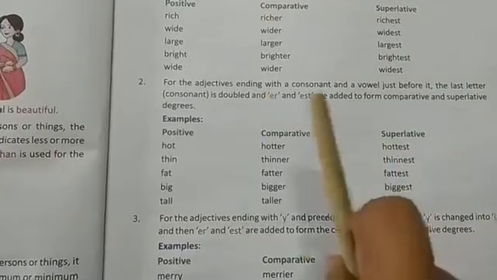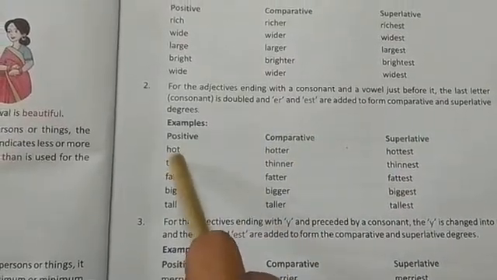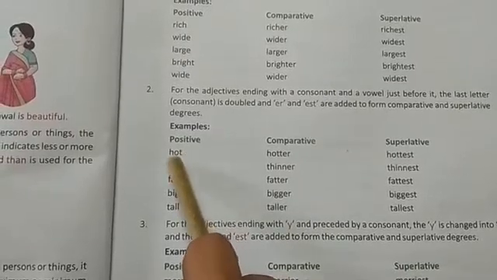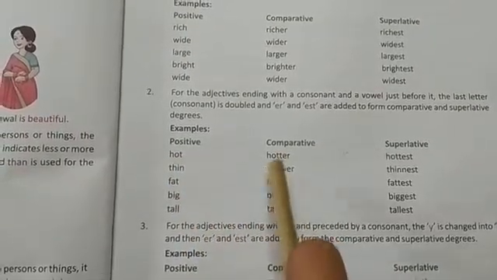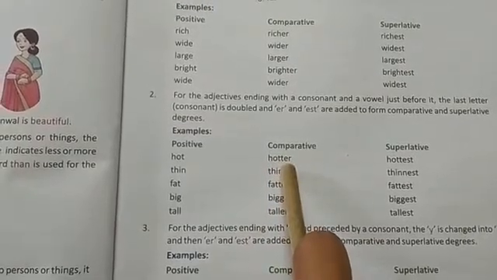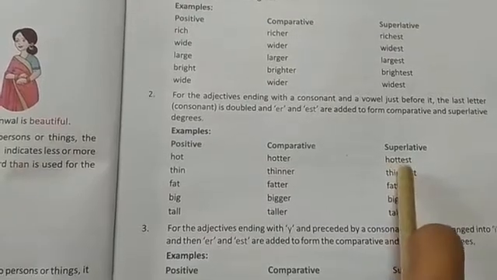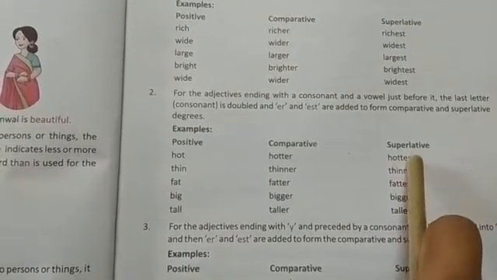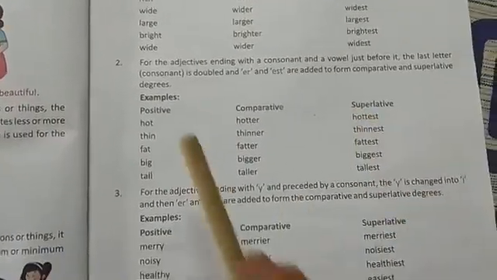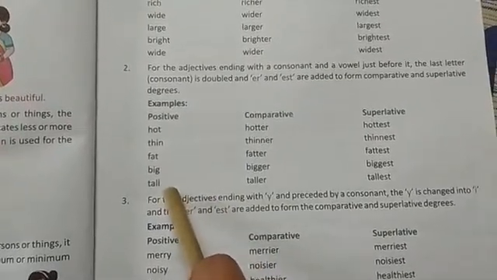So remember, whenever an adjective ends with a consonant with a vowel before it, we will double the consonant and put ER in the comparative degree, and we will double the consonant and put EST in the superlative degree. Same is done with thin, fat, big, tall.